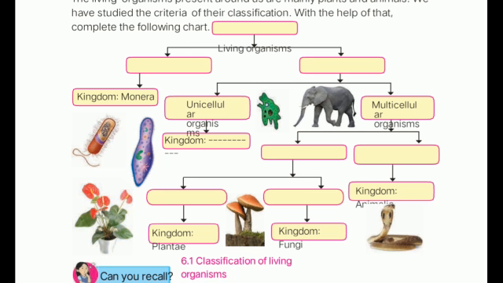Prokaryotic has only one type, that is kingdom Monera, and eukaryotic is divided into two systems, unicellular organism and multicellular organism. Now you have to mention the five kingdoms here, and that is the base of your ninth. Please complete that flow chart. This will be your homework.